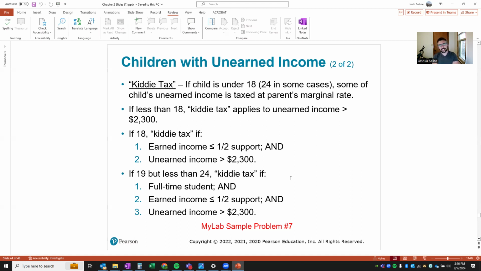You don't see this a lot anymore, and it's because of the kitty tax rules. They get to be pretty harsh, and the reason for it was to curb asset transfers, gifting stocks and bonds to kids so they won't get taxed. Now they're taxed at the parents' marginal rate.